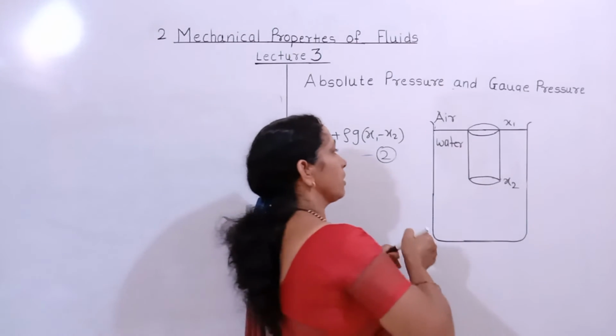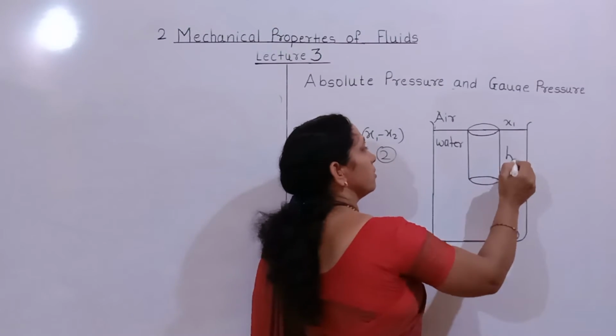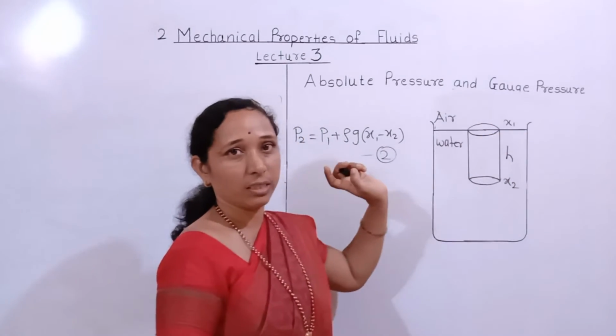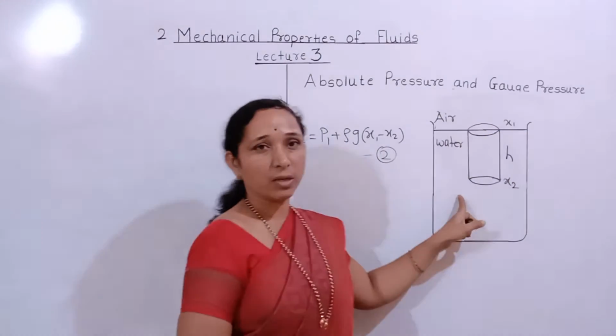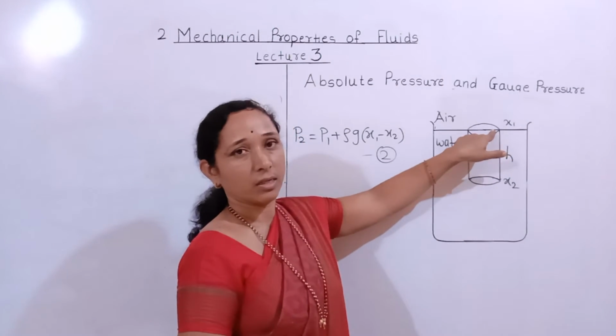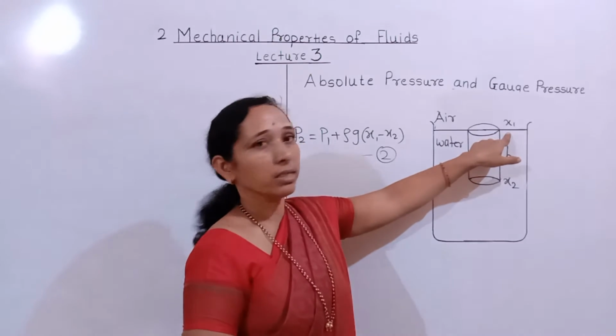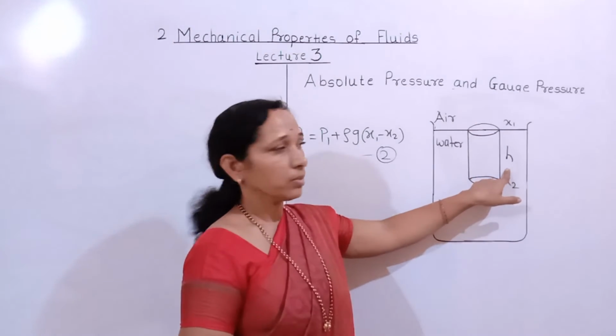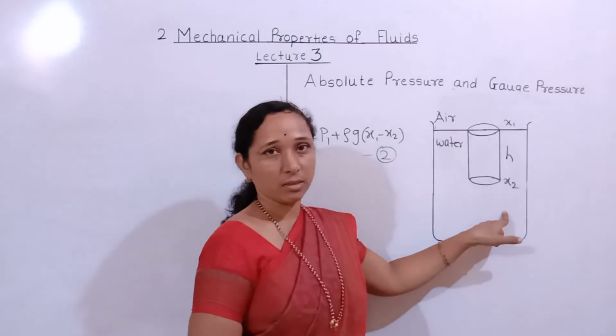That is, h is the depth from the water surface or liquid surface. Then x1 is at the water surface level, and x2 is at a depth h below the surface.